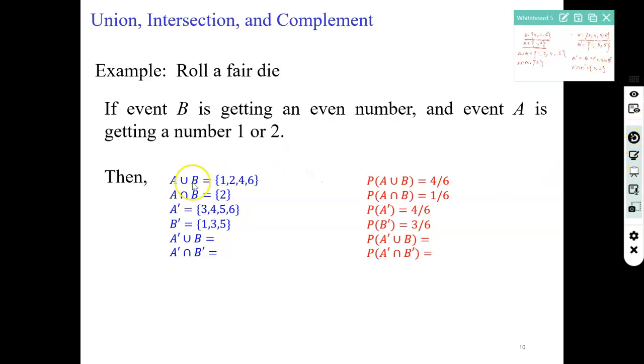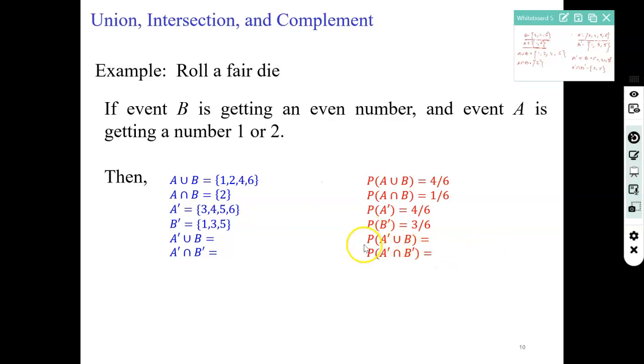So the first one, probability of A union B: 4 divided by 6, the total number of outcomes. Probability of A intersection B is 2, only one possibility, so 1 divided by the total 6 possibilities. Probability of A dash is 4 divided by 6. Probability of B dash is 3 divided by 6.